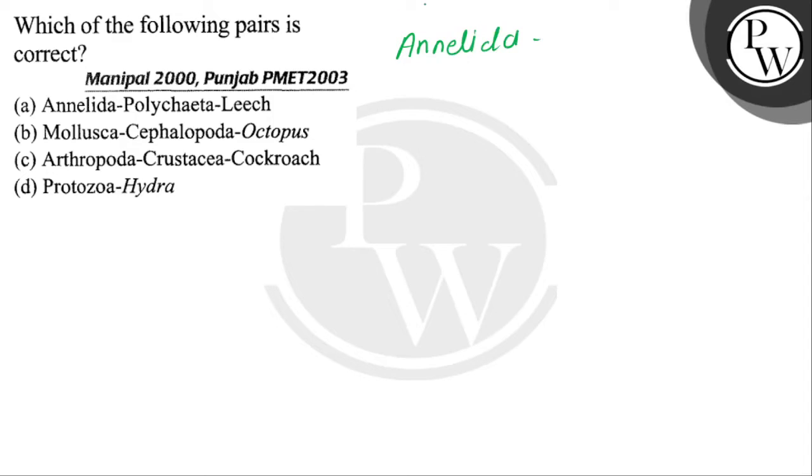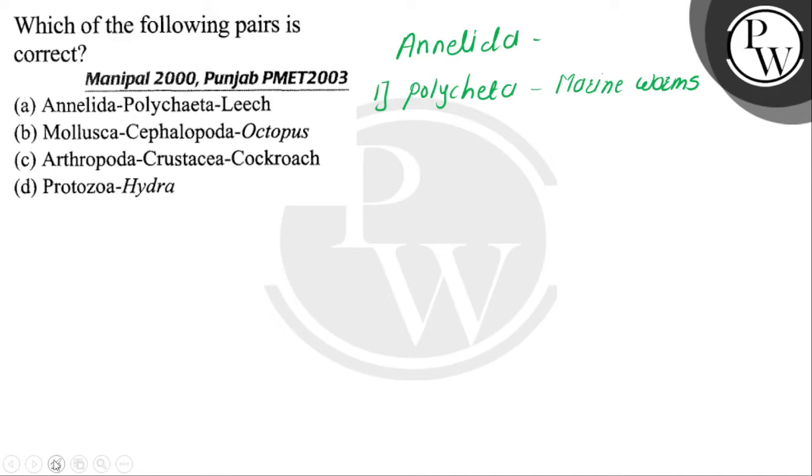Now this phylum Annelida has three classes. The first is the Polychaeta. Example of the Polychaeta is the marine worms. The second class is the Oligochaeta.